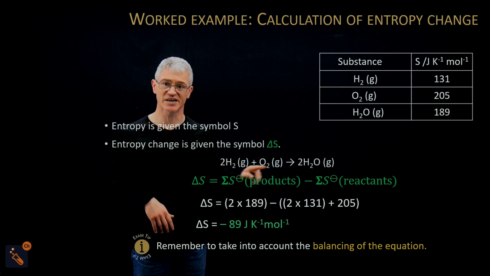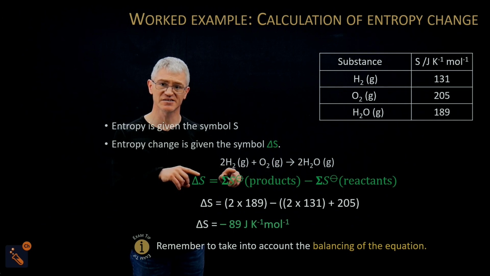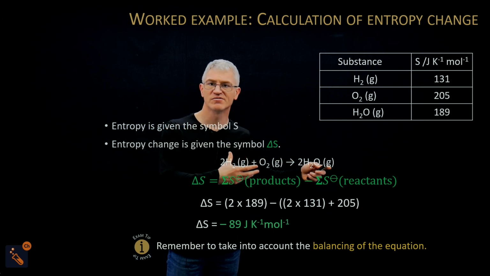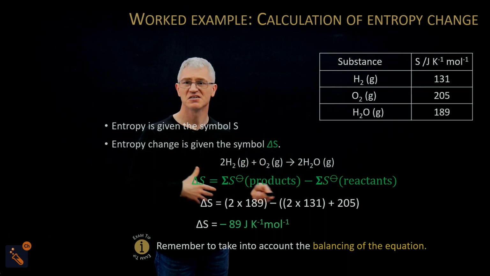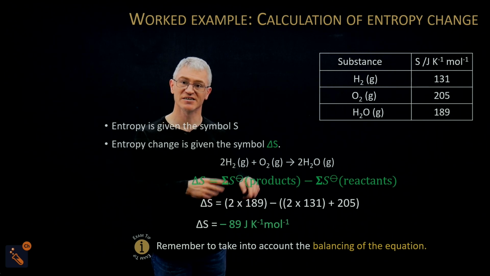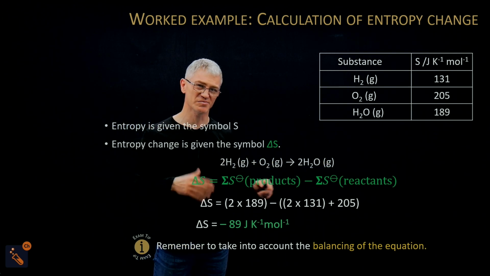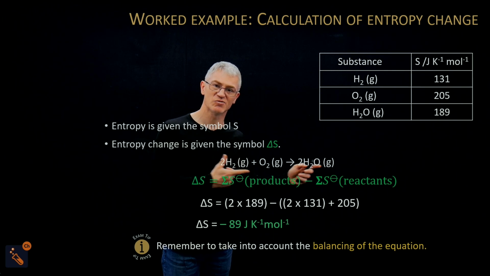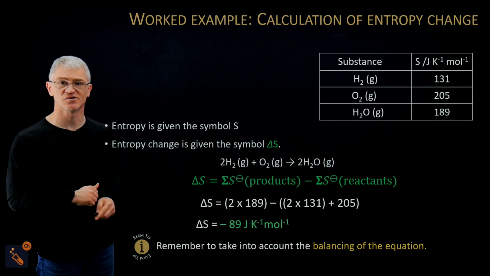The quick check is look at the reaction and what do you think the entropy change will be? Well, I've got all gases and there's 3 here and 2 here. So the number of molecules has gone down, which means I'll probably get less entropy, which means I'll get a negative change, okay? So a negative value, right? Because I'm going down in entropy. Well, it says minus 89, so it kind of works. That works. So it's the right way around. If I'd got plus 89, it wouldn't have worked because that says an increase in entropy, and there's no increase in entropy here because we're going from 3 molecules down to 2. Okay, so that's a quick check to do just to make sure that you've got it right.